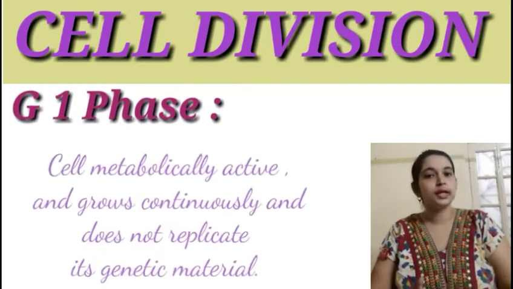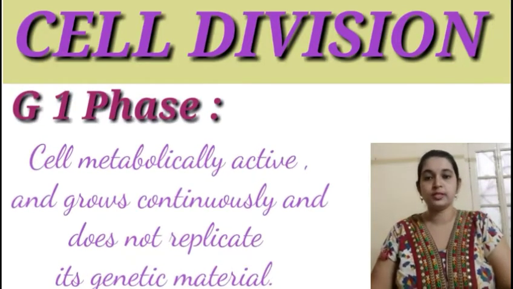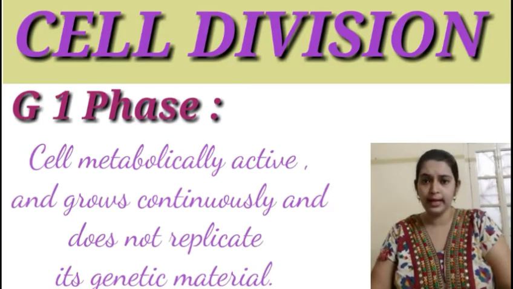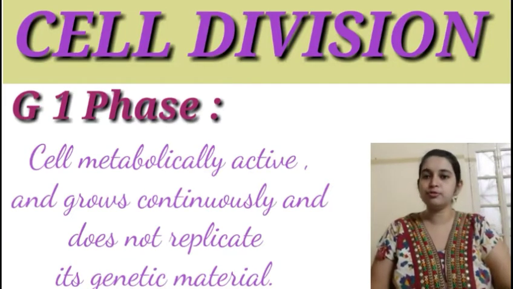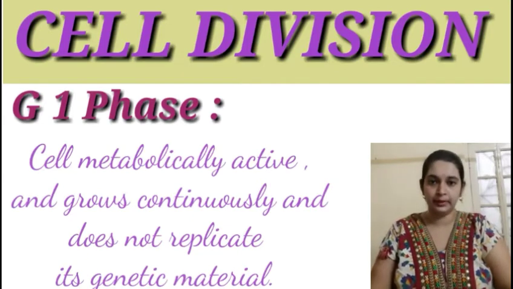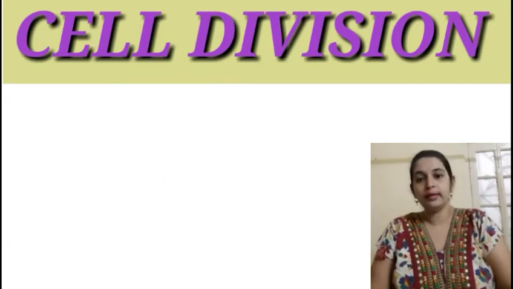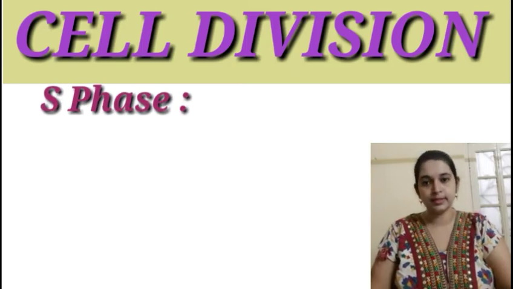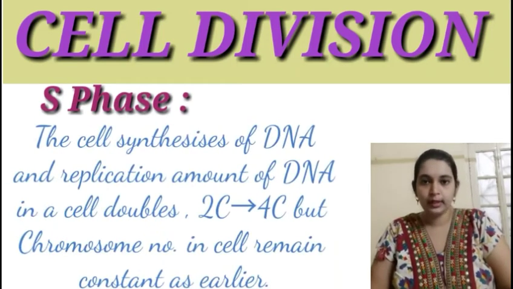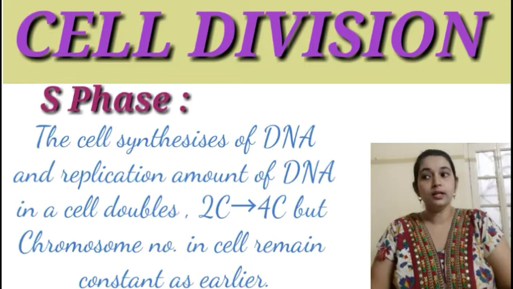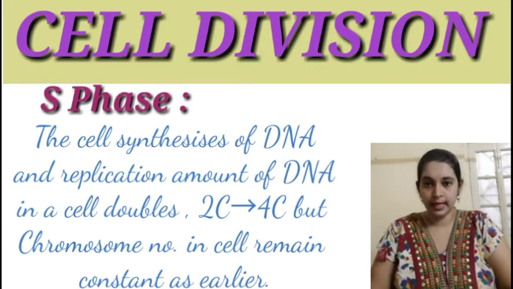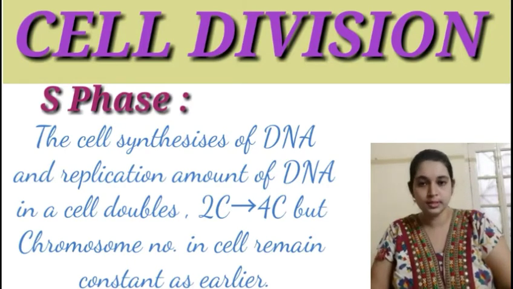First and foremost, the gap 1 phase or the G1 phase. Here the cell is metabolically very active and it continues to grow in size, but there is no duplication of its genetic material. Now, slowly and gradually as the cell enters into the S phase, the cell synthesizes its DNA and the replication procedure starts.